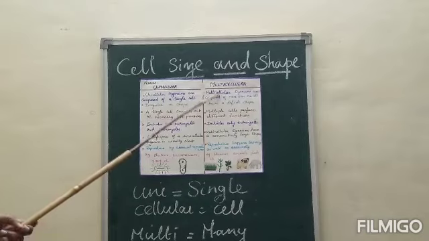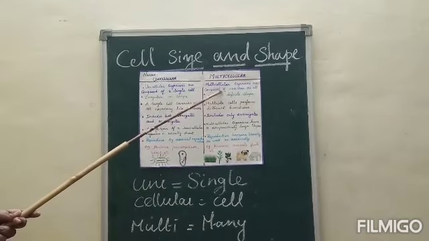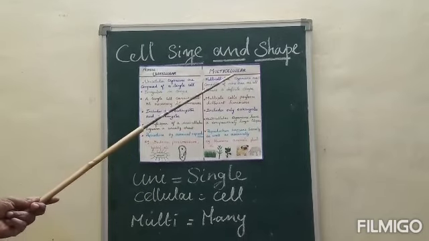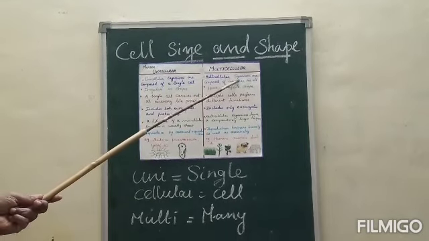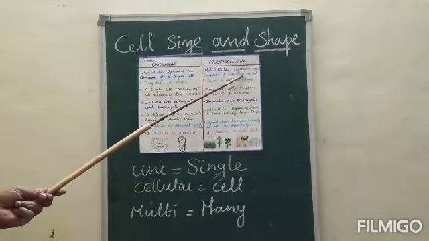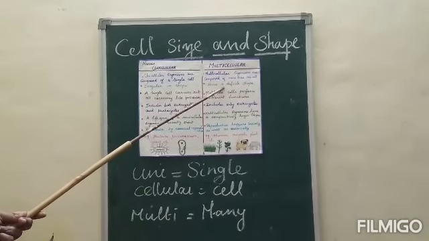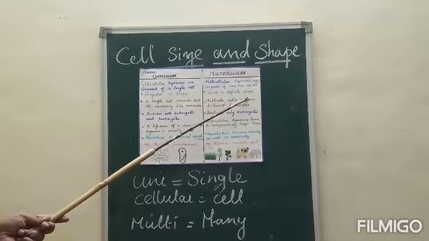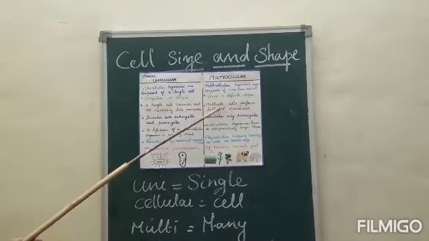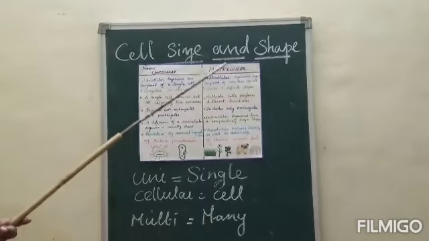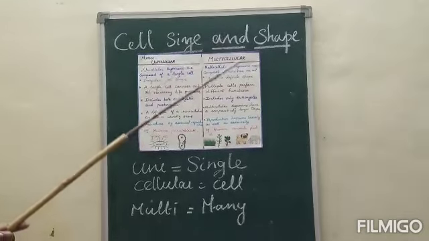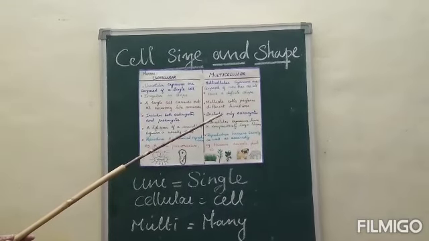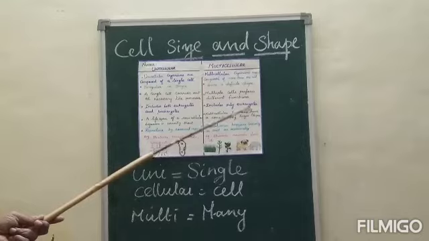Next, we are going to see about multicellular organisms. The organisms are composed of more than one cell and have a definite shape. Multiple cells perform different functions like growth, development, excretion, respiration, etc. It includes only eukaryotes.